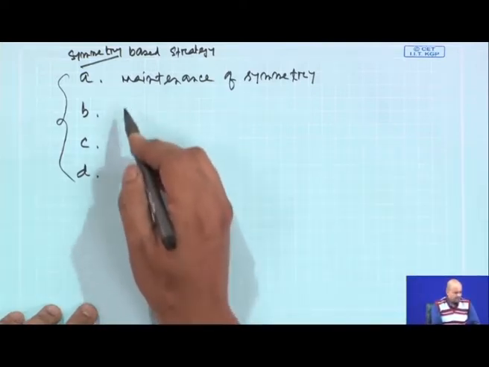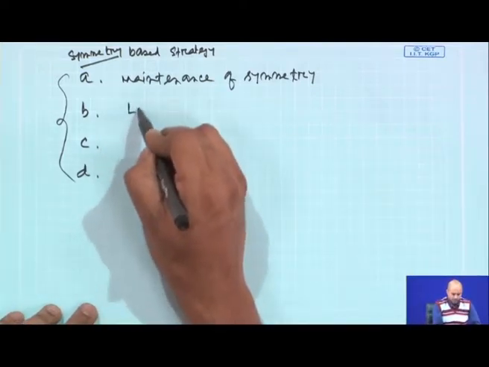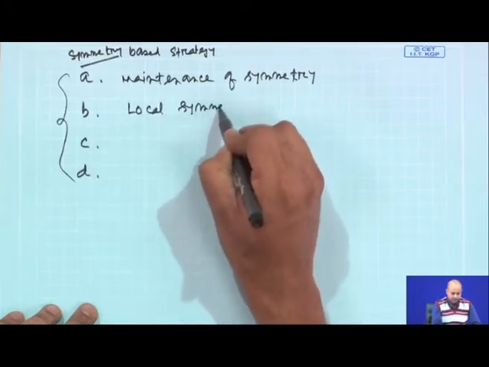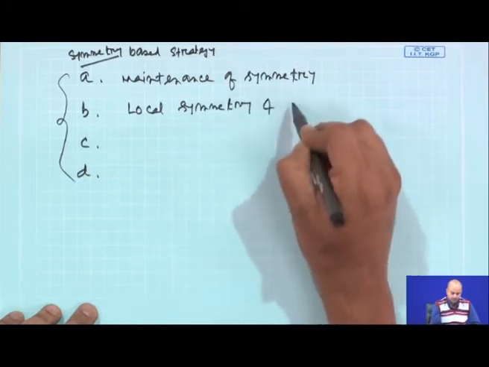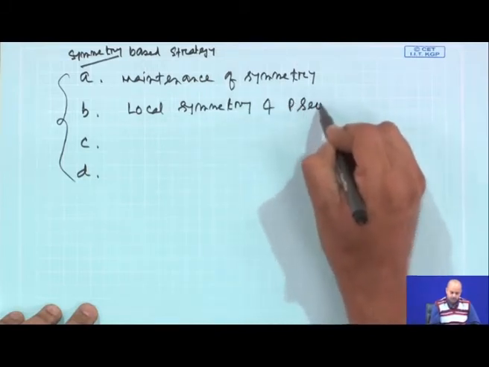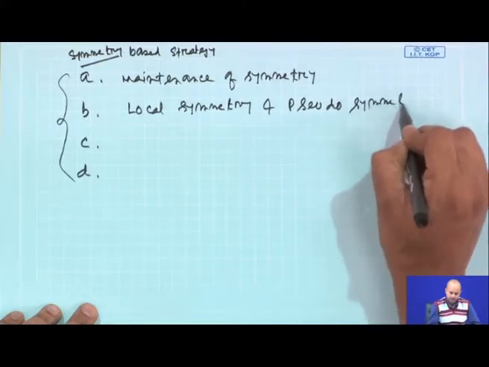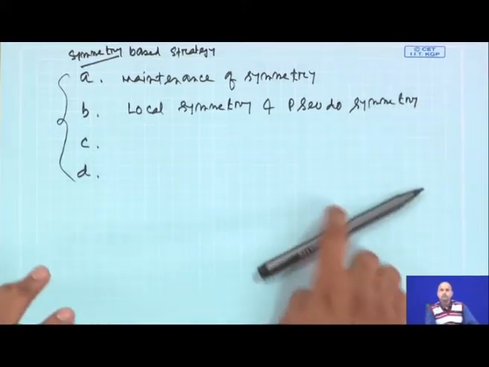And then we will be talking about these particular terminologies: local symmetry and pseudo symmetry. These two are very important terminologies, and sometimes you will find that the entire molecule is not symmetrical, but part of the molecule is symmetrical.